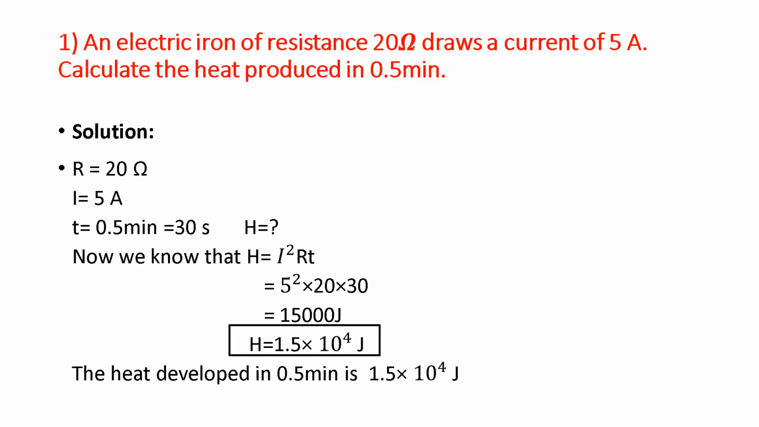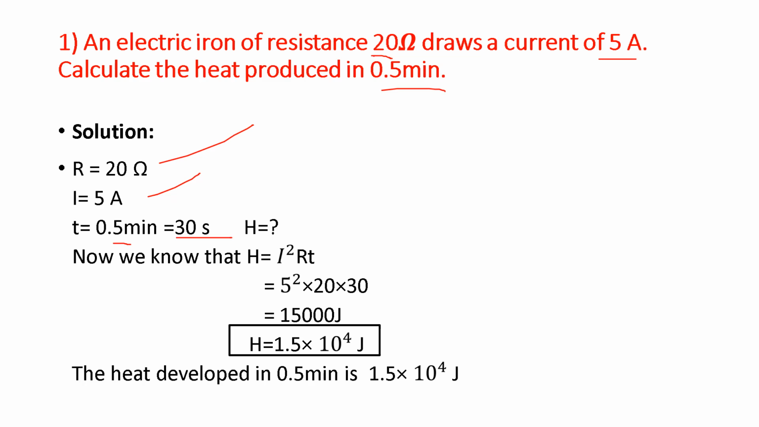Now let's solve a few questions on the basis of the heating effect of electric current. The question is: an electric iron of resistance 20 ohm draws a current of 5 ampere. We have to calculate the heat produced in 0.5 minutes. Resistance is given, I is given, and t is given as 0.5 minutes. But we have to keep in mind that time should always be in seconds. So 0.5 minutes is equal to 30 seconds.